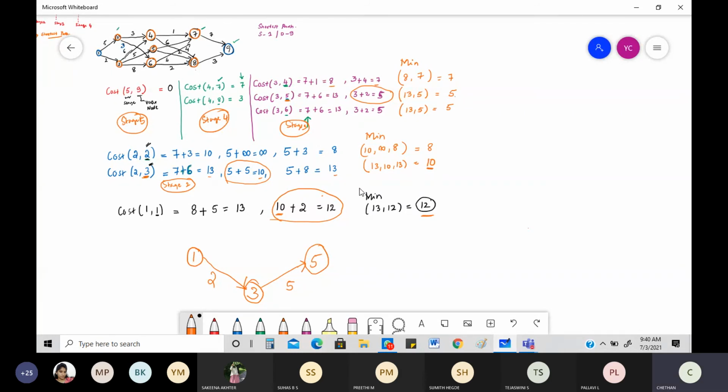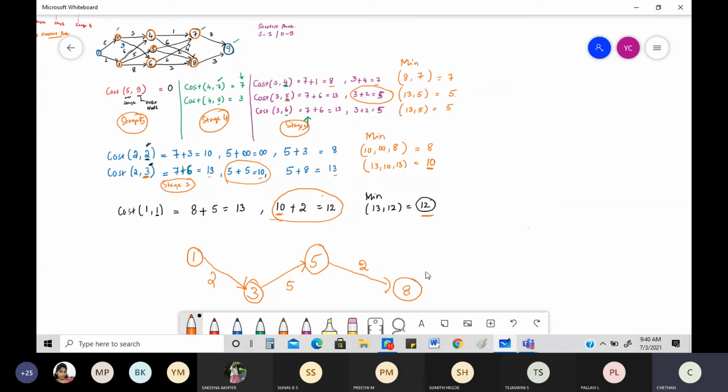And what was the node to it? Where did you get this 3? You got the 3 from this one, 8. Where is that 8? It's right here, so I'm going to write it here. What was the cost associated with that 8? You can see very clearly in this diagram also, it's nothing but 2. From 8, again you can look into this. What was the minimum thing?